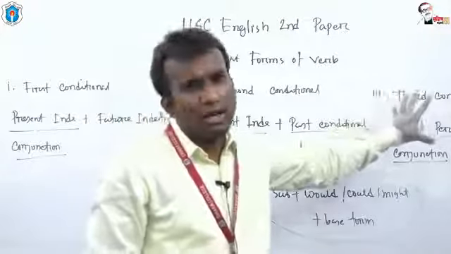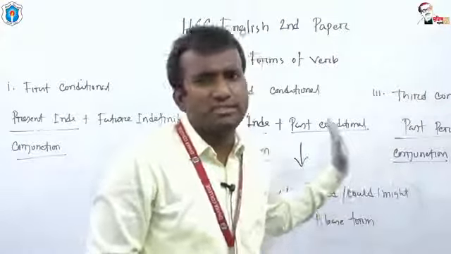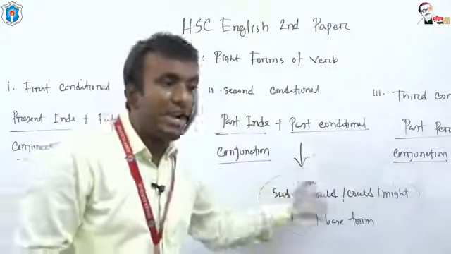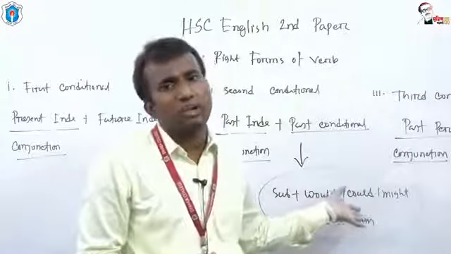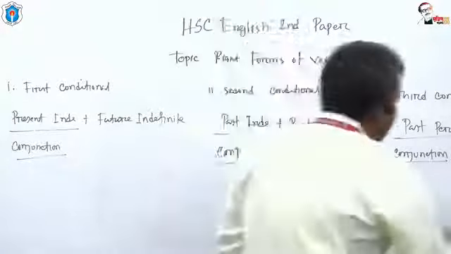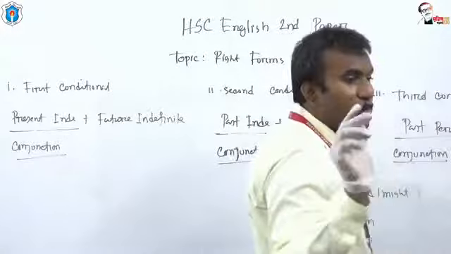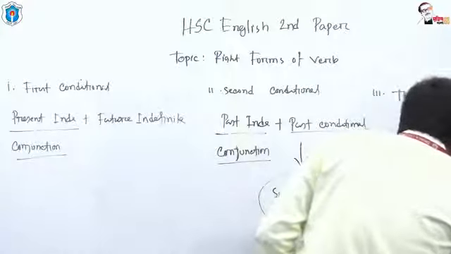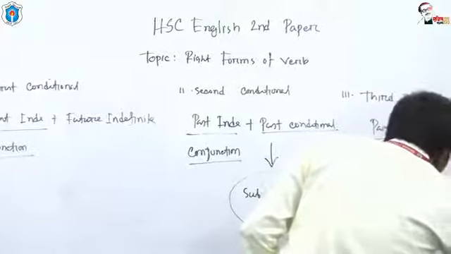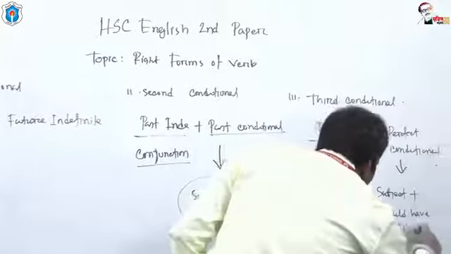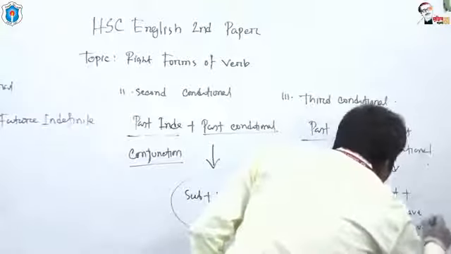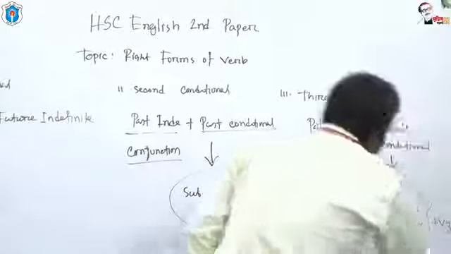Some of you might not know the structure of this conditional sentence. That's why I have written the structure here. So what is the structure of past conditional? Subject, then auxiliary verb would, could, might, then the base form of the verb. Then perfect conditional has an individual structure, and that is subject, then would have, could have, might have, and after these you have to use past participle form of the verb.